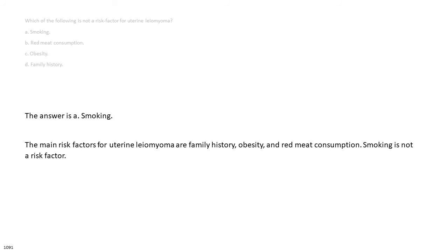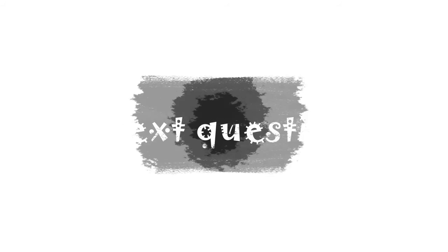The answer is A. Smoking. The main risk factors for uterine leiomyoma are family history, obesity, and red meat consumption. Smoking is not a risk factor.